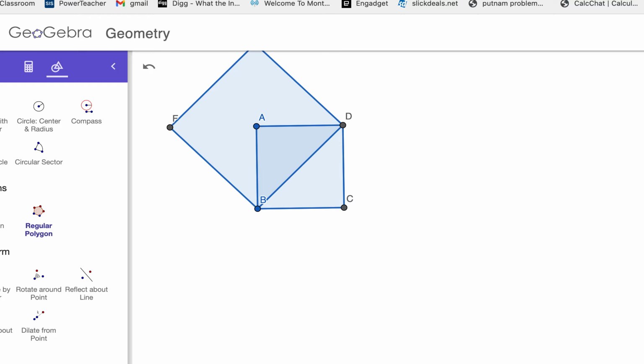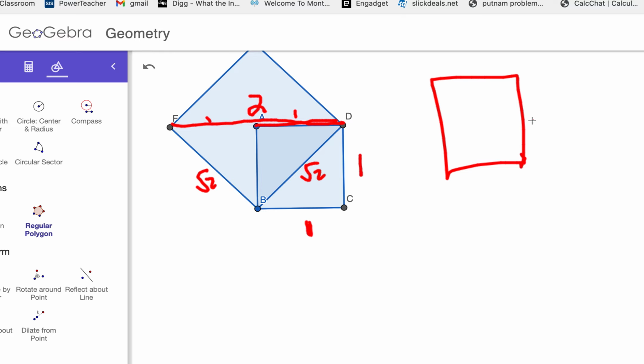So now we have something that's flipped, because here we had 1 and 1 and radical 2, so now the new one has side of radical 2. The sides are the same. So when we connect the diagonal here, you can actually predict it visually, right? From here to here we said was 1. 1 plus 1 gives us 2. So now our diagonal of our bigger triangle